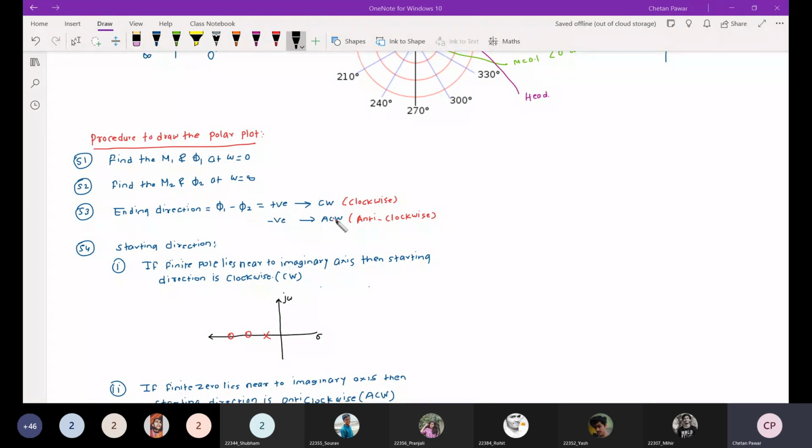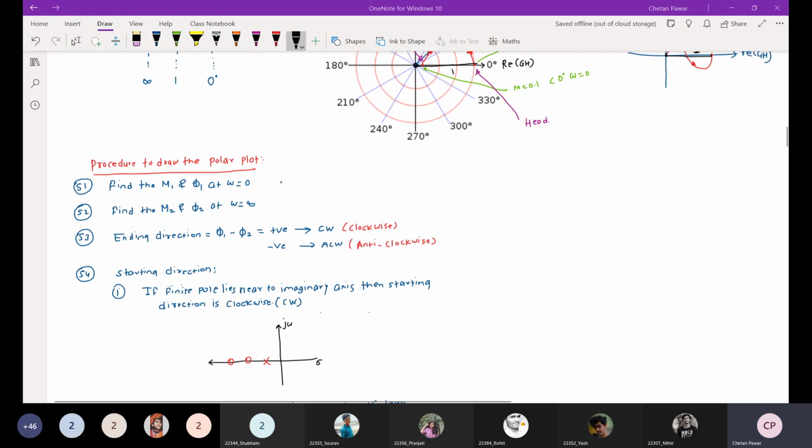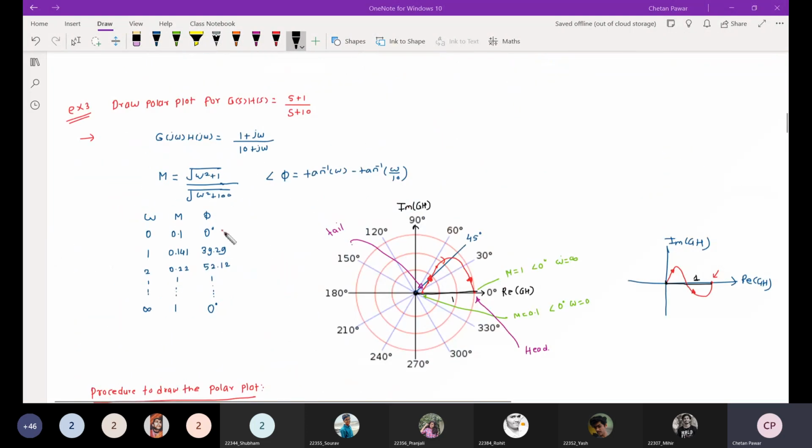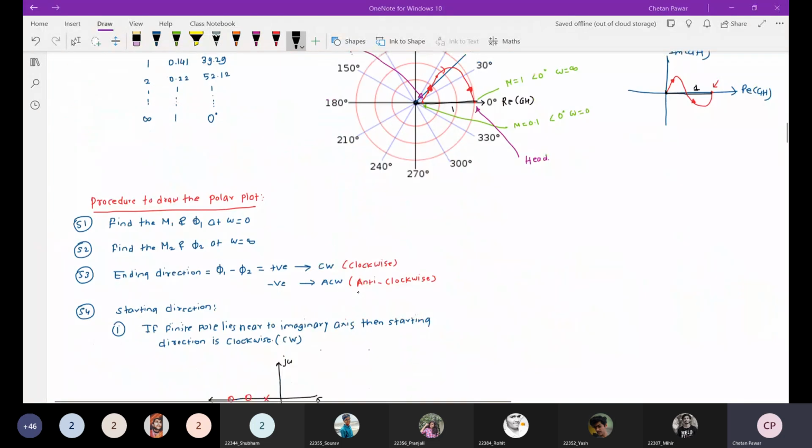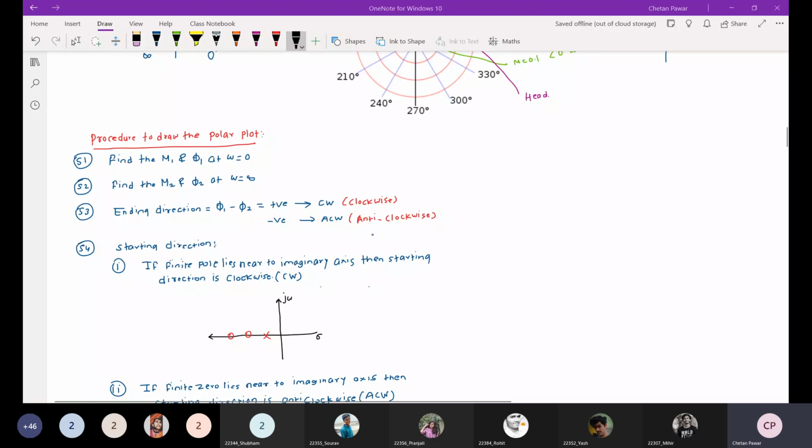I am telling again and again, for a subjective kind of exam, you just need to follow the full approach. I'm telling this point for a competitive exam, but this will be very helpful. Within a few seconds, you can solve the example. So we need to find out the ending direction and the starting direction of the polar plot.